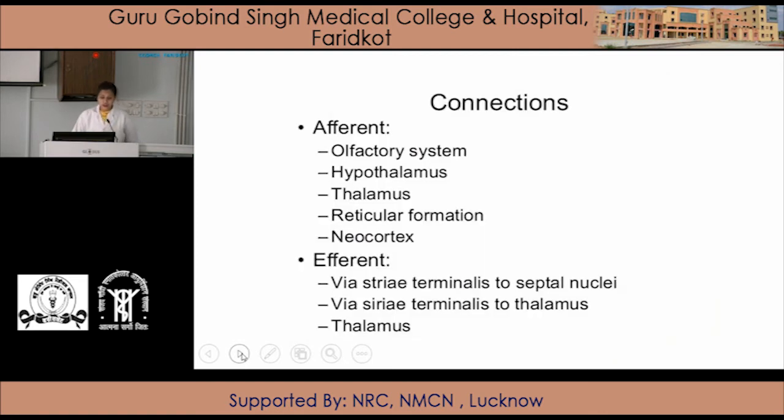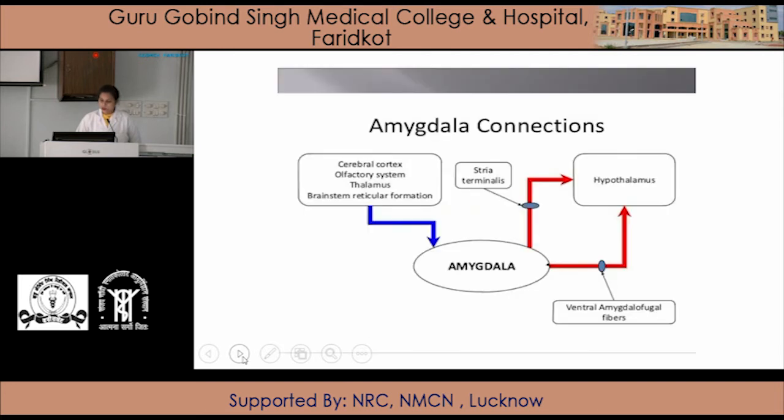Connections of the amygdala are the afferent connections and efferent connections. Connections are the olfactory system, hypothalamus, thalamus, reticular formation, neocortex, and efferents are via stria terminalis to the septal nuclei, via stria terminalis to the thalamus and to the thalamus. So these are the connections of the amygdala. These are the afferent and these are the efferent.